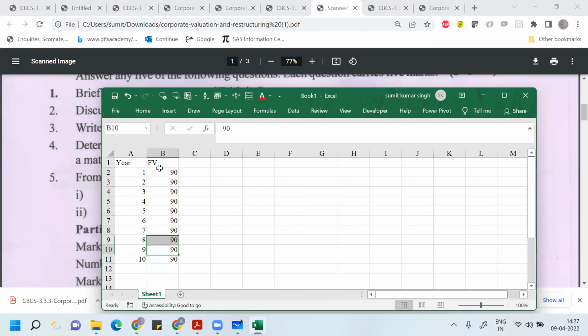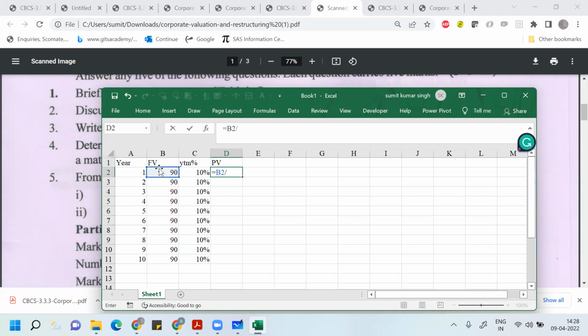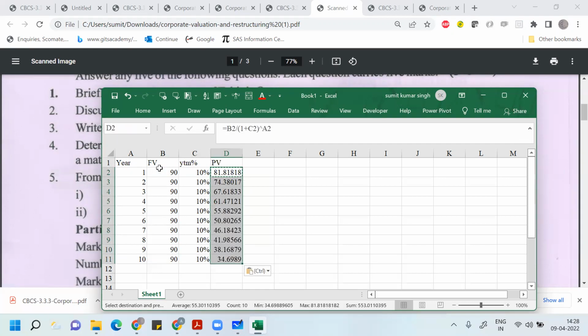So this is your cash flow. Then your discounting rate here is called YTM, that is 10%. You just need to use a calculator and find the present value of these cash flows: 90 divided by 1 plus 10% to the power 1, and so on, and you will get all these values.